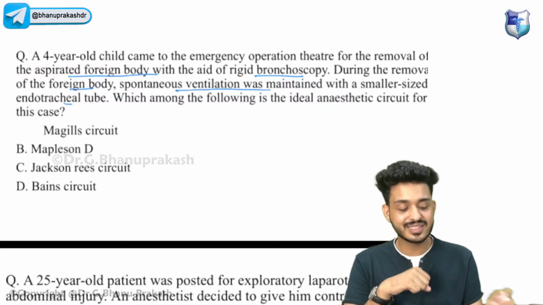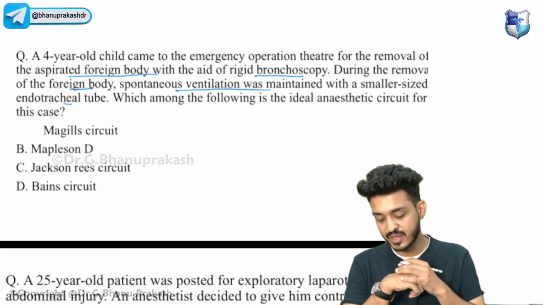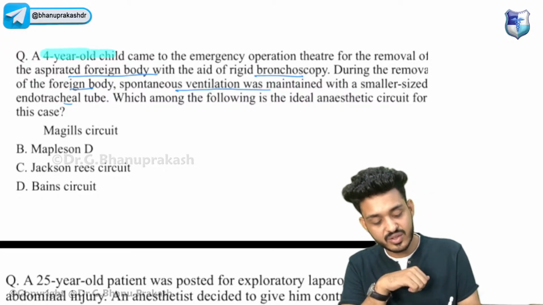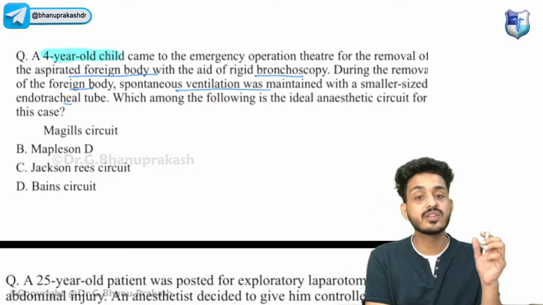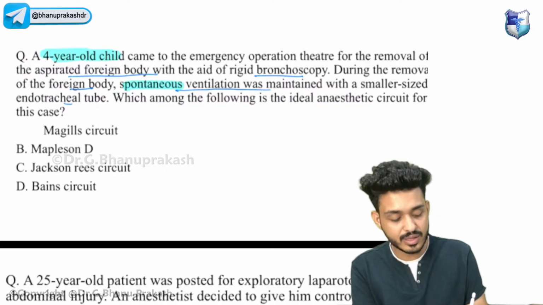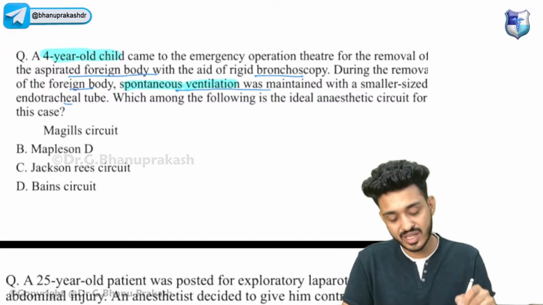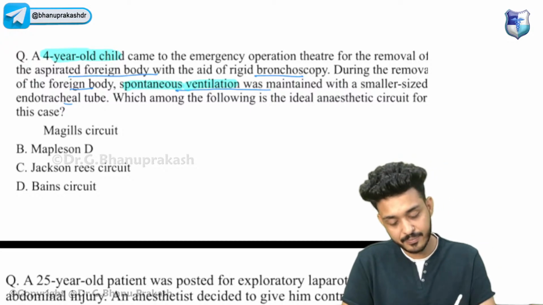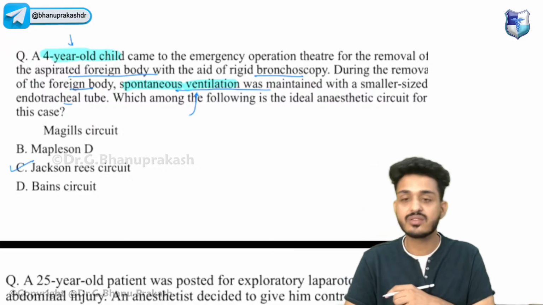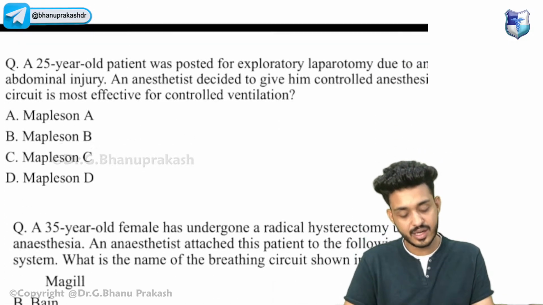Which of the following is the ideal anesthetic circuit for this particular case? Right, now you guys are reading the question very nicely, but in examination you will have a lot of anxiety, and due to anxiety you will miss those keywords. So two keywords you have to remember here. First one is the child, and second one is spontaneous ventilation. Your answer will be Jackson-Rees circuit. Okay, try to solve this one.